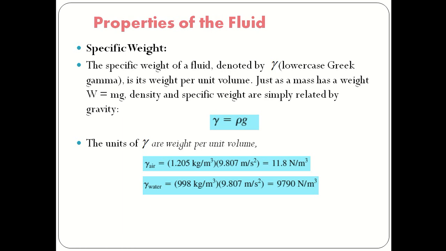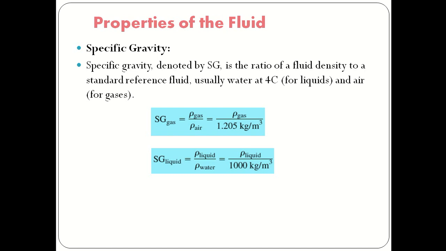So gamma of air, that is the specific weight of air, is equal to 1.205 kg per meter cube multiplied with 9.807 meter per second square, that is 11.8 Newton per meter cube. And the specific weight of water is the density of water, 998 kg per meter cube, multiplied with 9.807 meter per second square, that is equal to 9790 Newton per meter cube. Now what is specific gravity? Specific gravity is denoted by the letter Sg.